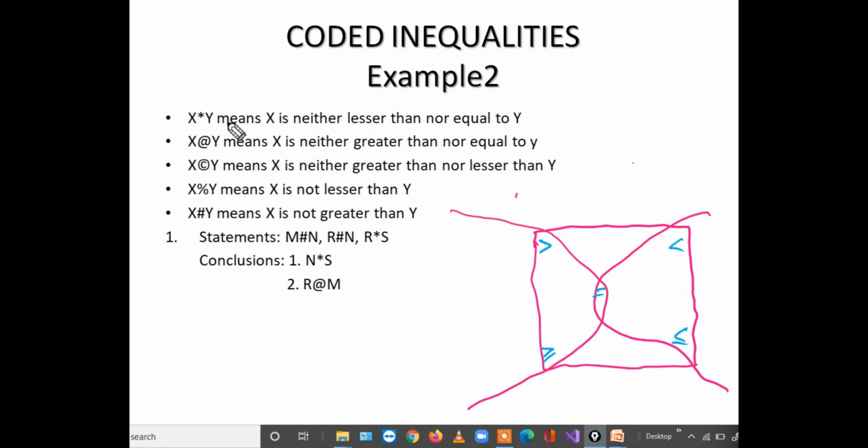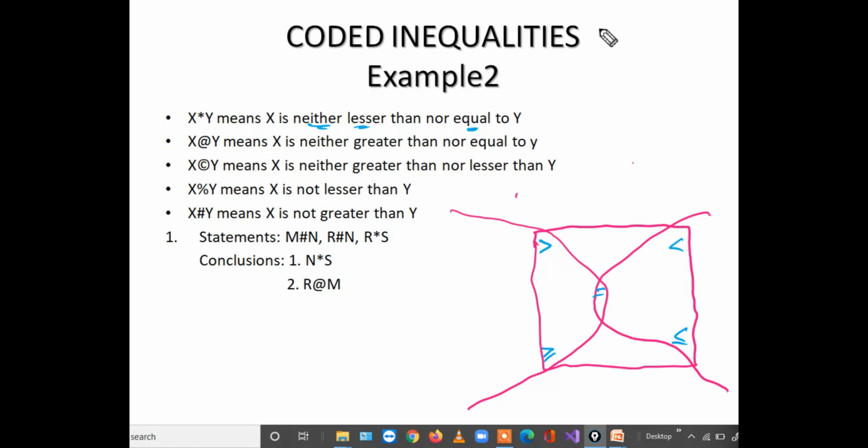X star y means x is neither less than nor equal to. So in the previous example, positives are given. X star y means greater than, less than, equal to, not equal to, greater than or equal to, less than or equal to, in this way. But here it is neither lesser than nor equal to.